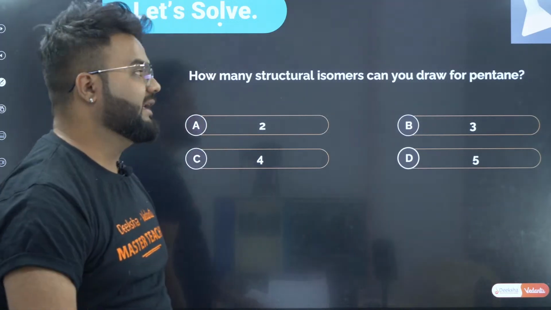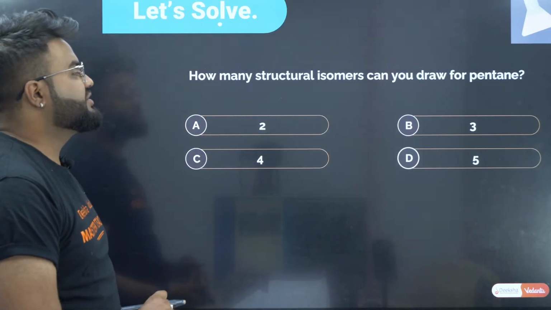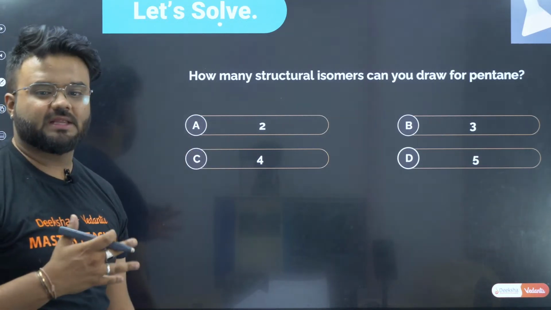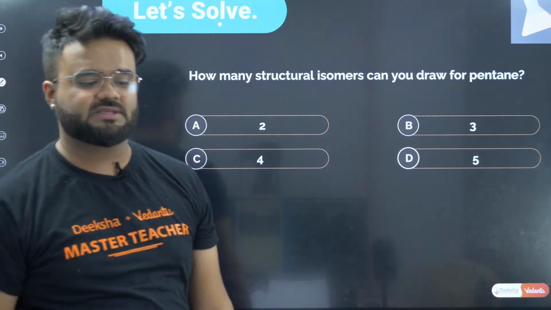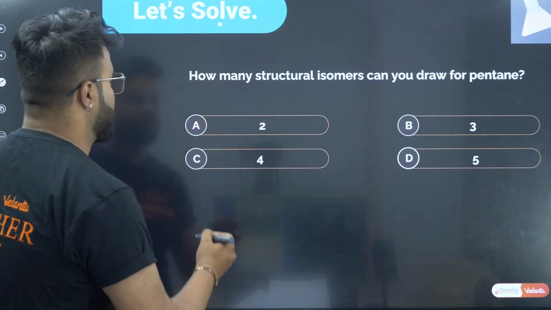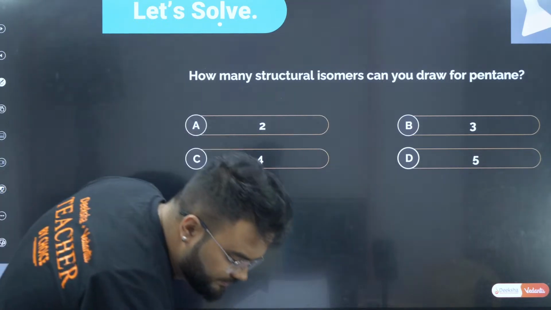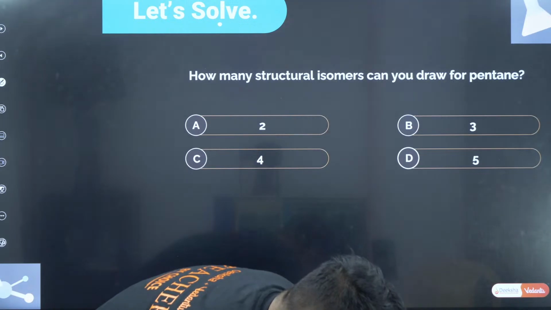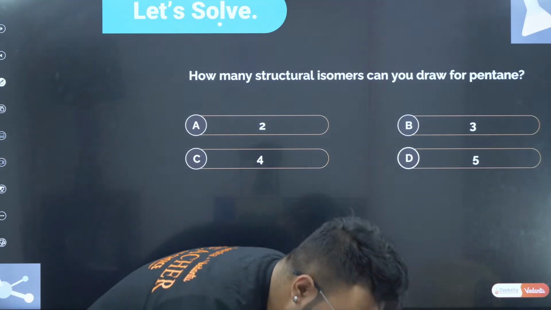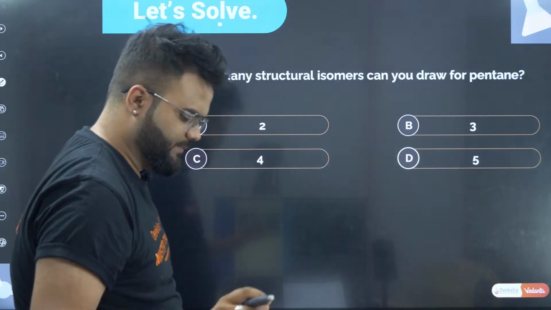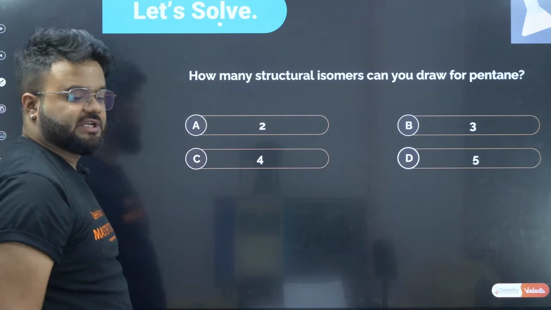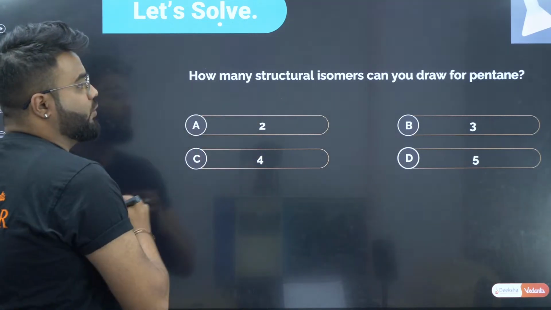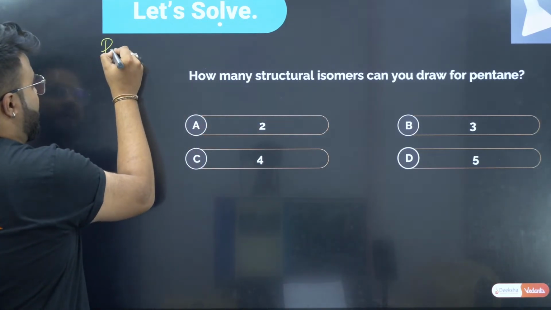They're asking how many structural isomers can be drawn for pentane.